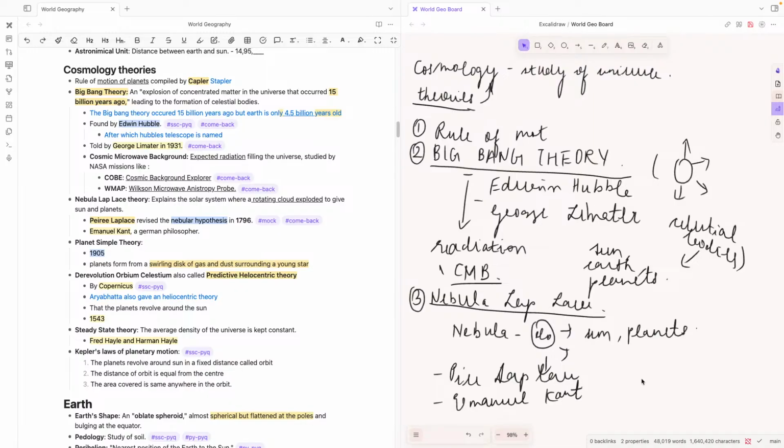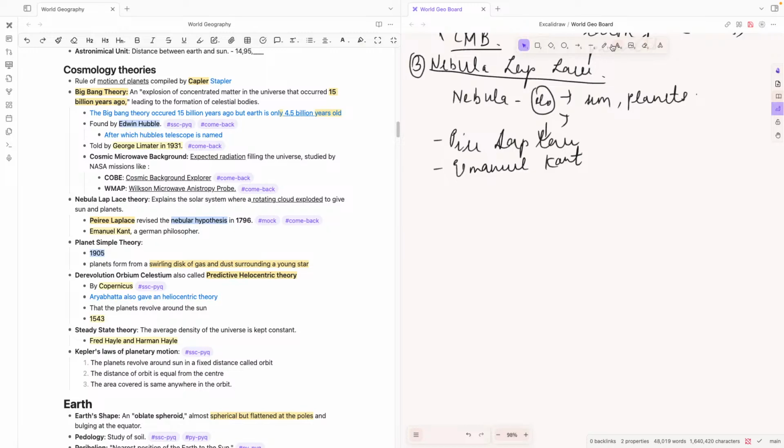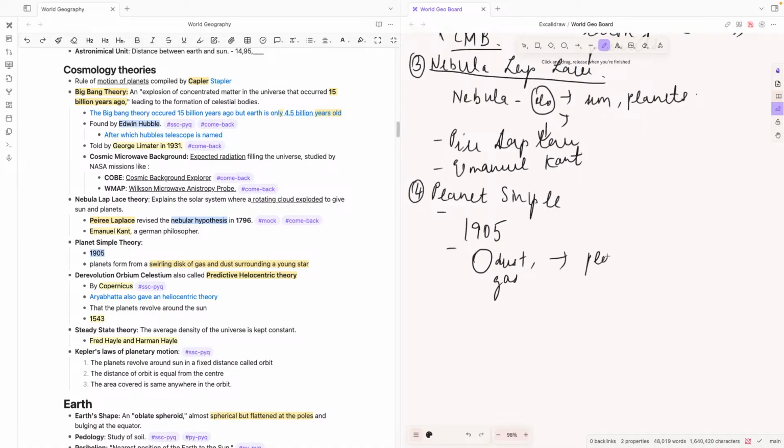So until now we've seen three theories. The fourth theory is the planetesimal theory. Like the name suggests, it is a very simple theory which came up in 1905. It just said that planets form from a swirling disk of gas. There was a disk of dust and gas which kept on swirling, and from that the planets came.